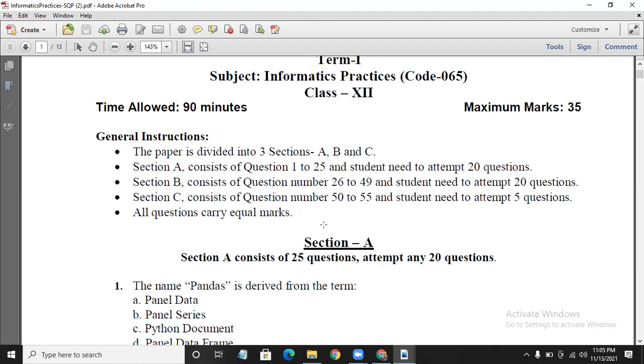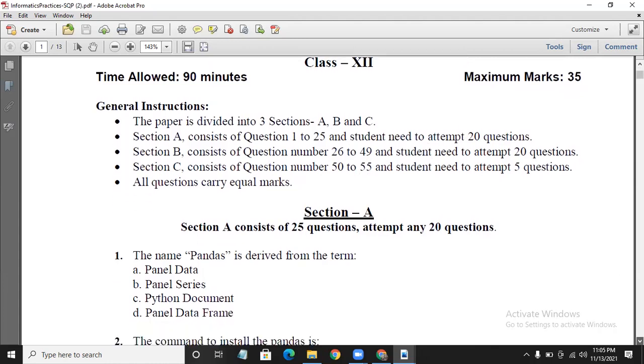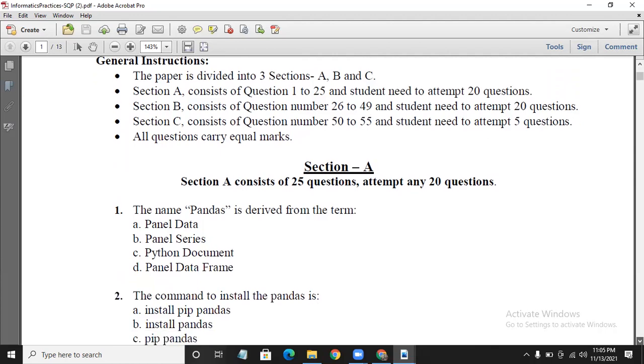Just keep in mind, all the questions carry equal marks. For getting the 35 marks, you have to attempt all the 45 questions. Now we will move on to each section.